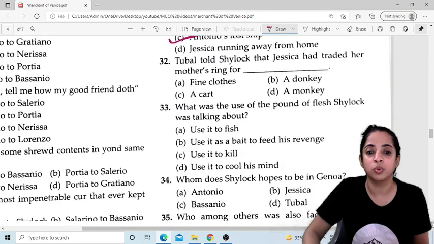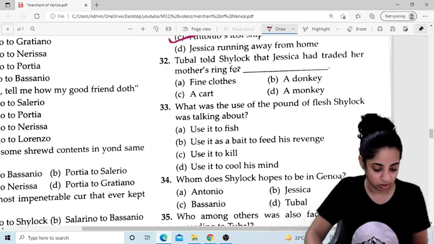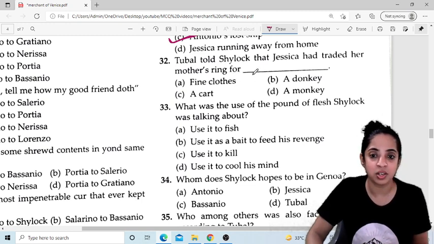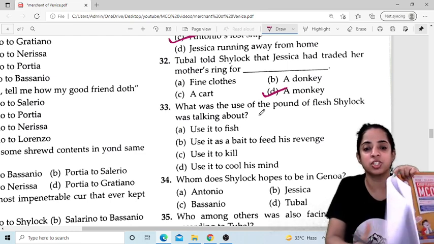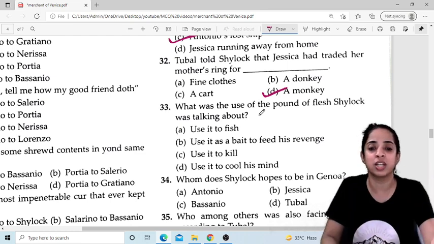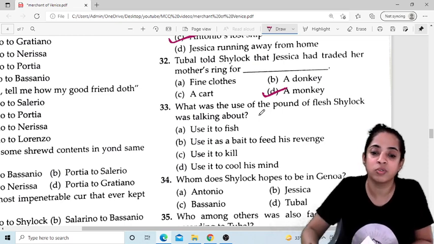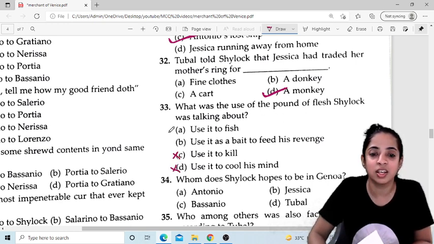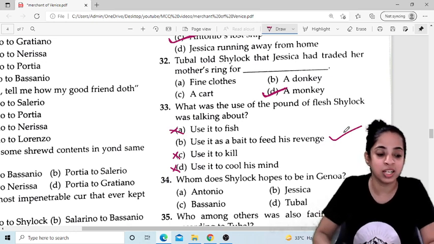Okay. Now 32. Tubal told Shylock that Jessica had traded her mother's ring for. So she had traded her mother's ring for a monkey. Okay. Now, what was the use of pound of flesh Shylock was talking about? Was it to use it as a fish, or use it as a bait to feed his revenge, use it to kill, or use it to cool his mind? So obviously these three can't be an option, so the option is B. Use it as a bait to feed his revenge.